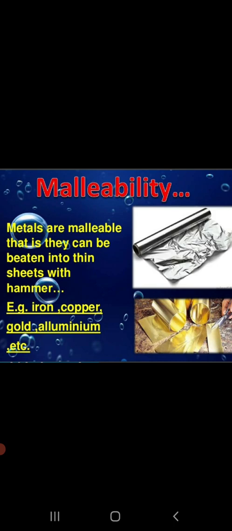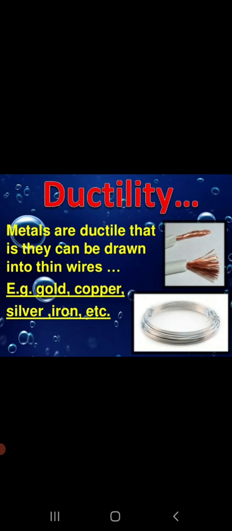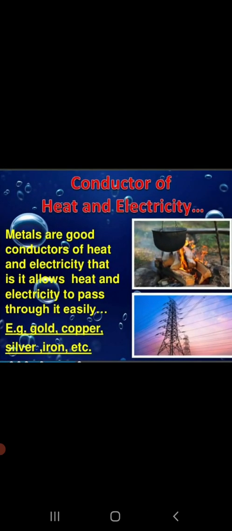Yes, so the next property of metals is that metals are ductile. Metals like gold, silver, copper, aluminium are flexible and they can be drawn into thin wires. And this property where metals can be drawn into wires is called ductility. And the metals are called ductile in nature. Now, the next property that we have for metals is that metals are good conductors of heat as well as electricity.